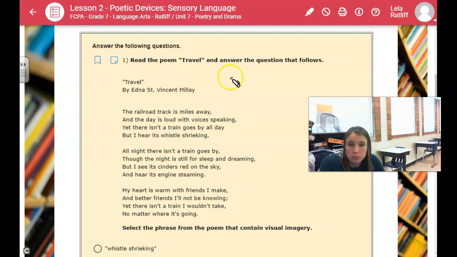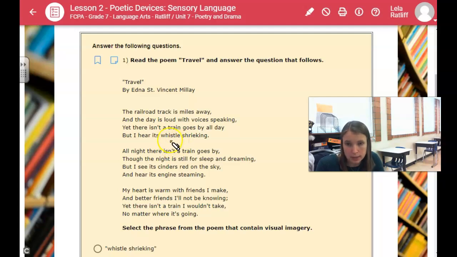All right, so read the poem Travel and then answer the question that follows. Travel by Edna St. Vincent Millay. The railroad track is miles away, and the day is loud with voices speaking. Yet there isn't a train goes by all day, but I hear its whistle shrieking. So as you're reading, I want you to pay attention to the sensory images here.